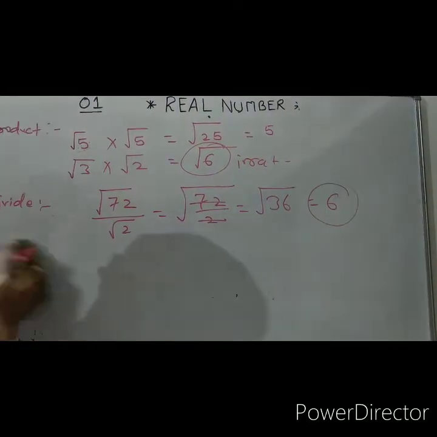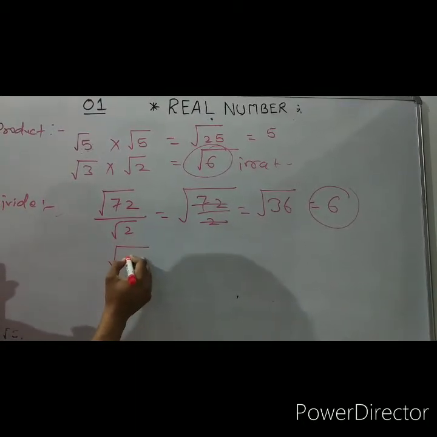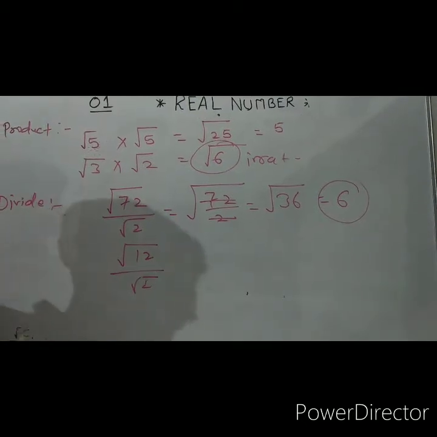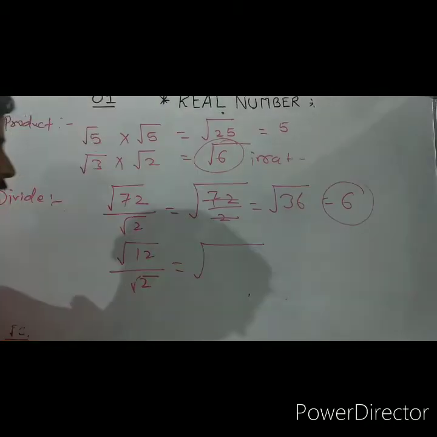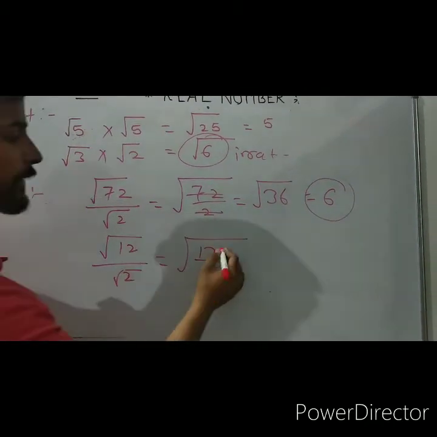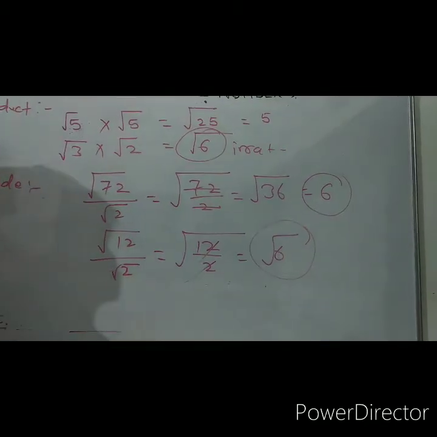Now when we divide root 12 by root 2, root 12 is an irrational number, root 2 is also irrational. When we take a single root here, 12 divided by 2, so it is root 6. Now root 6 is also irrational.